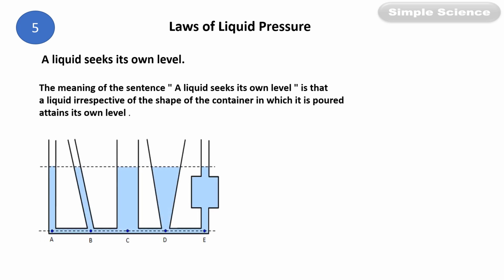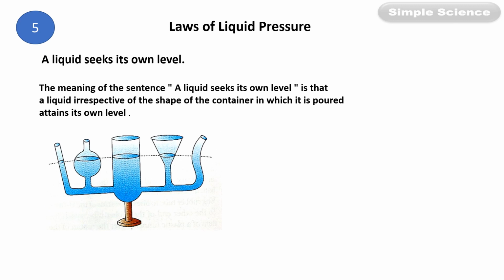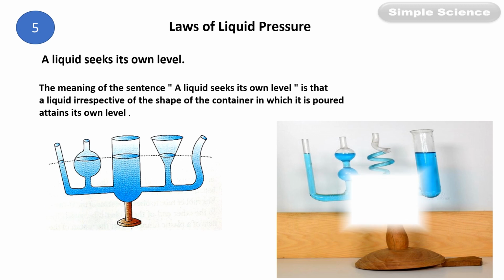Now we have different kinds of containers, different shapes and sizes, but they are interconnected with each other. If you pour liquid in any one of the containers, it will adjust itself and find the same level. This is one more diagram showing different kinds of vessels of different shape and size. When you pour a liquid in any one of the containers, the liquid level will get adjusted and it will seek its own level, the same level in the liquid. One more diagram to illustrate the same law, that the liquid seeks its own level.